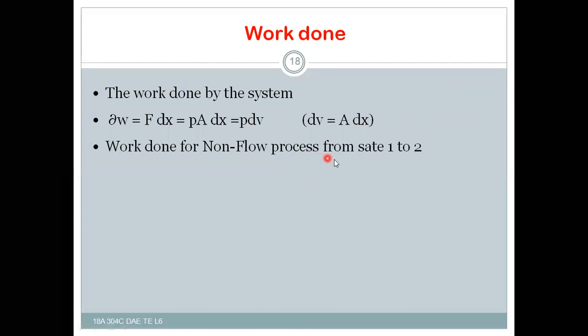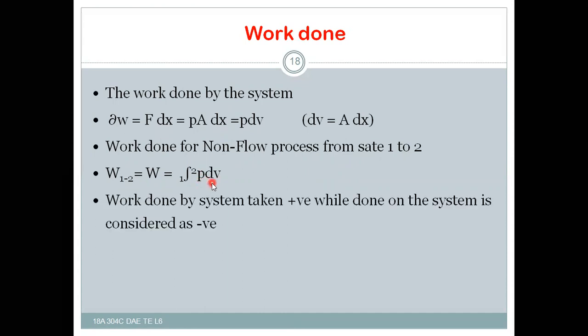The work done for a non-flow process from state 1 to state 2, W1-2, is equal to the integral of P dV. We have taken only a small distance; if you take the complete distance moved by the piston, then it is the integral from state 1 to state 2 of P dV. If the work done is positive, it is work done by the system, while work done on the system is negative.